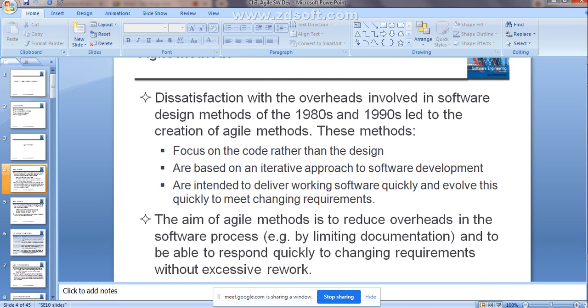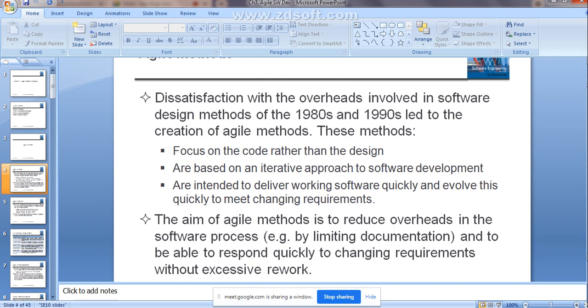After that, you expose the software to the user for comments. If the user comes up with a new requirement, you can make a modification to the software very quickly. Since in the initial implementation you add only the important functionalities, you can deliver the working software quickly. That is possible by using an agile method.